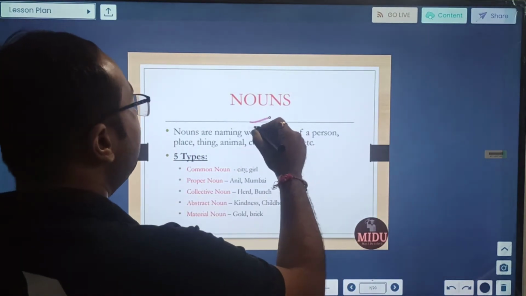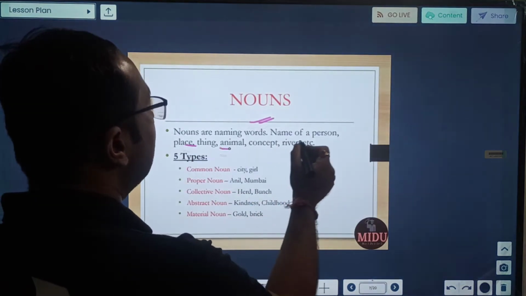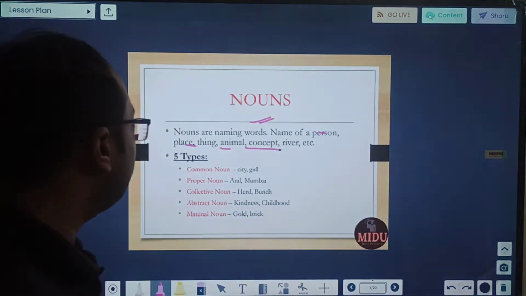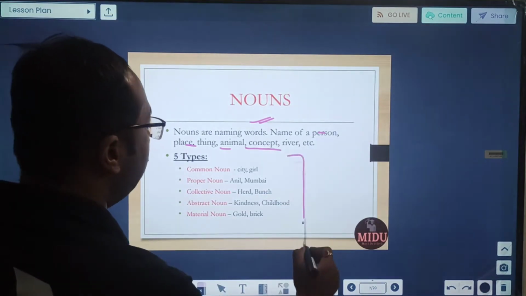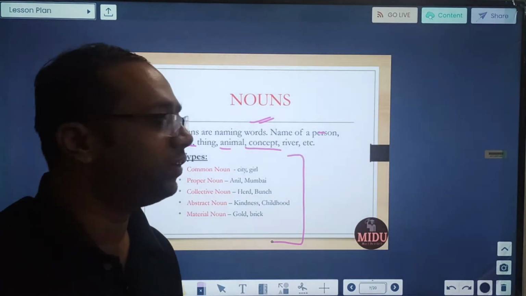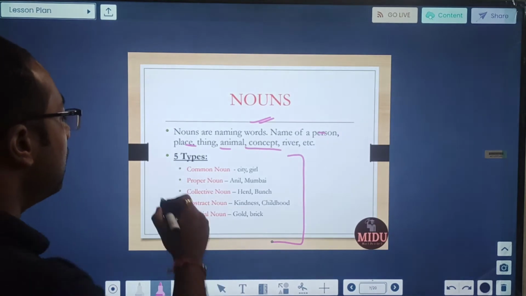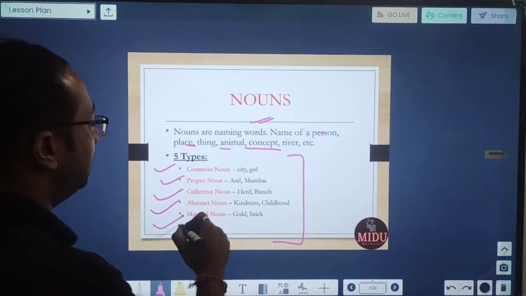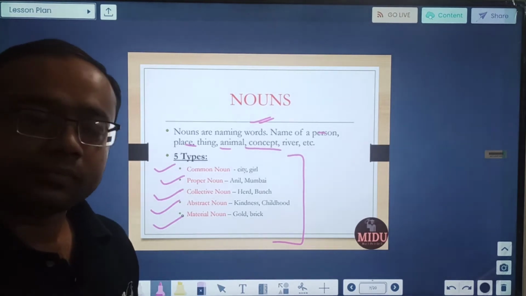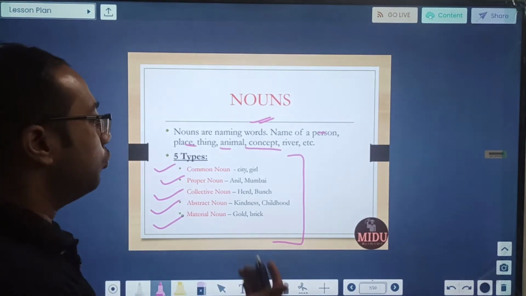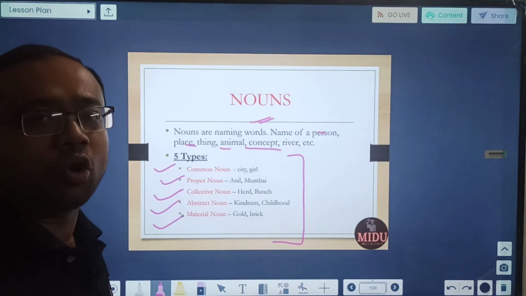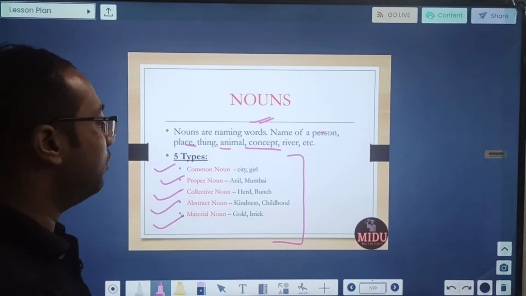Nouns are naming words: the name of any place, thing, person, animal, anything. Very simple. Nouns can be classified into 5 types depending upon what they are telling. And what are those 5 types? Common noun, proper noun, collective noun, abstract noun, and material noun. Common noun, like the name suggests, is common. For example, we say city, any city can be there, so it is a common word, a common naming word.